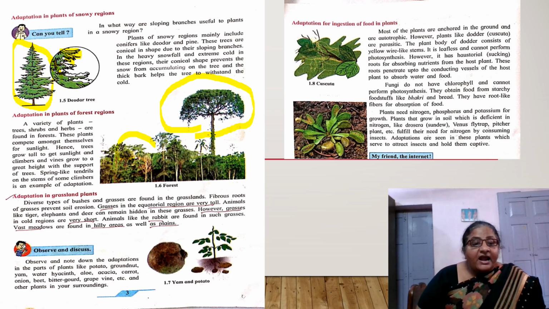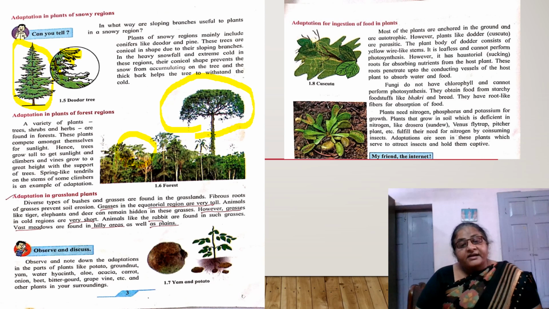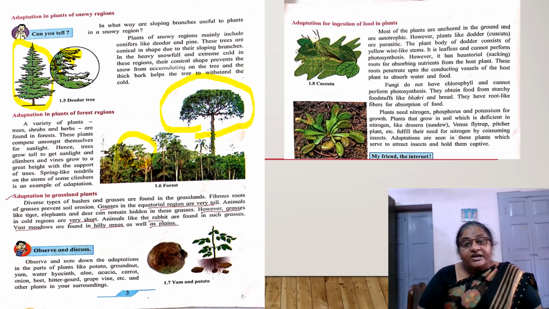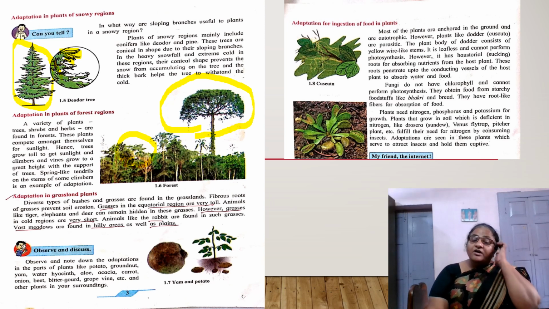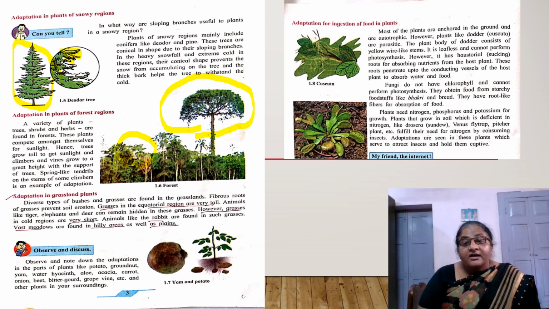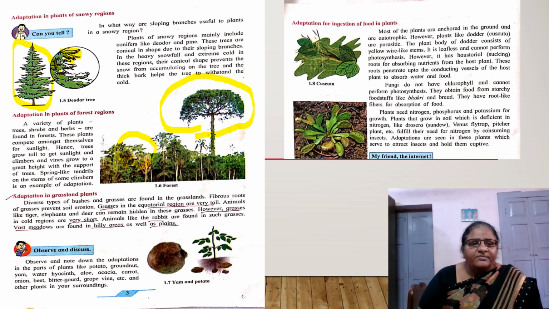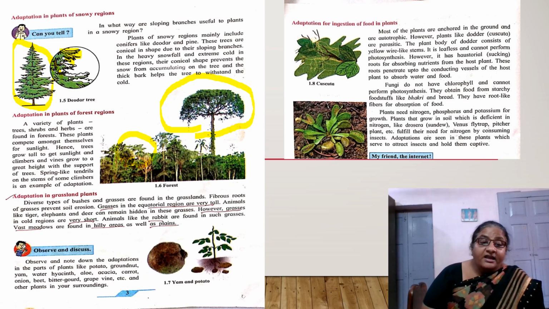Now adaptations acquired by plants in grasslands. In the equatorial region, the grasses are very tall. As the grasses are very tall, we see herbivorous animals like elephant and deer, because they easily hide in that tall grass. As their numbers are large, we see carnivorous animals also in large number, like tiger, lion, wolf, and other animals. But in grasslands of the polar region, the height of the grasses is very small. Understood? So we cannot see there herbivorous animals like elephants.